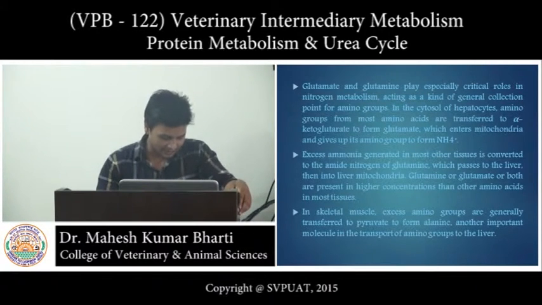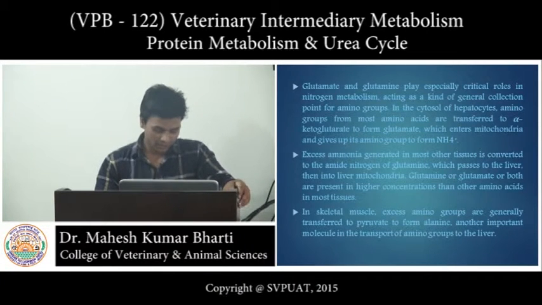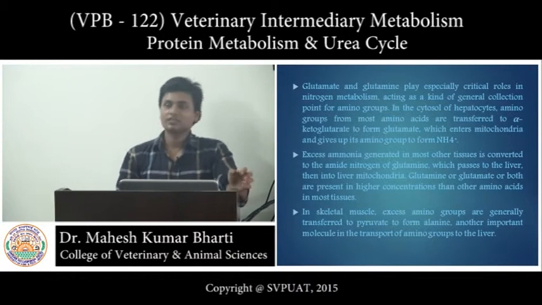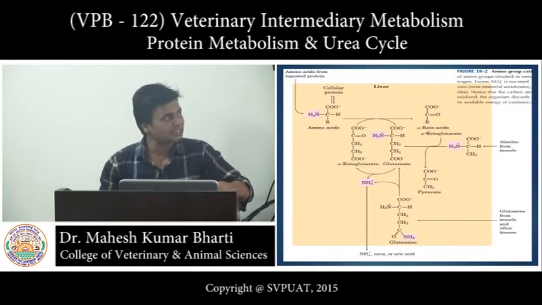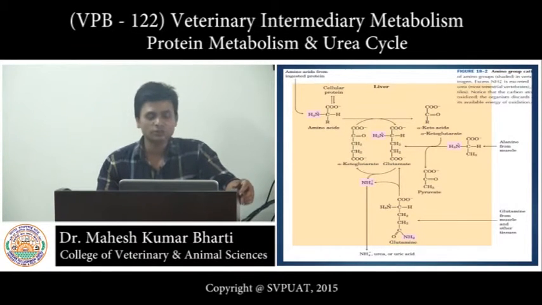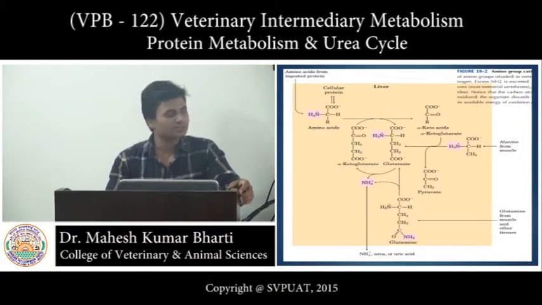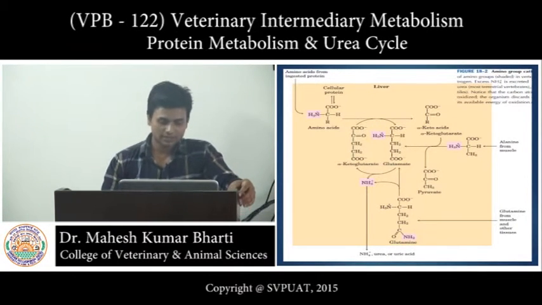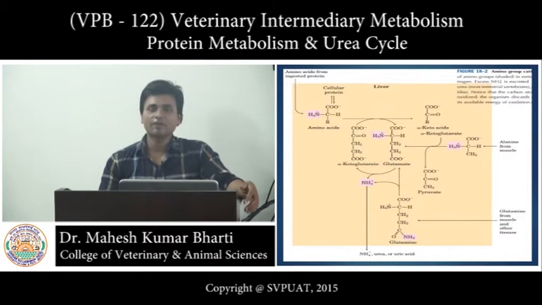In skeletal muscle, excess amino groups are generally transferred to pyruvate to form alanine, another important molecule in the transport of amino groups to the liver, as we have already discussed. One important enzyme is involved when the amino group is transferred from the amino acid to alpha ketoglutarate, and this enzyme is known as aminotransferase, which converts the amino acid into an alpha keto acid, and alpha ketoglutarate is converted into glutamate.